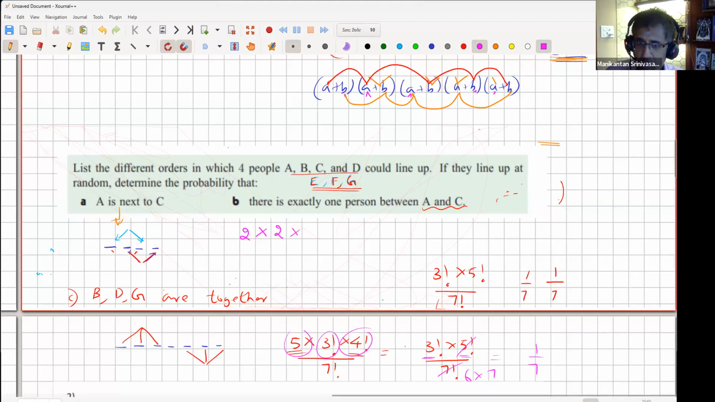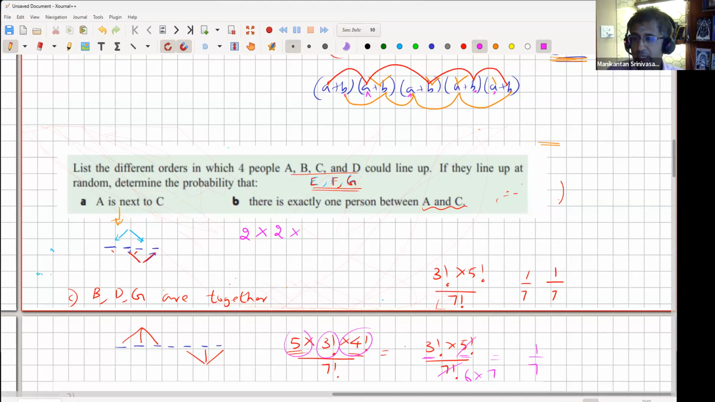And now automatically the remaining 2 spots are for B and D. They also can sit either left and right or right and left for the remaining 2 spots. That's the 2 of the 24.